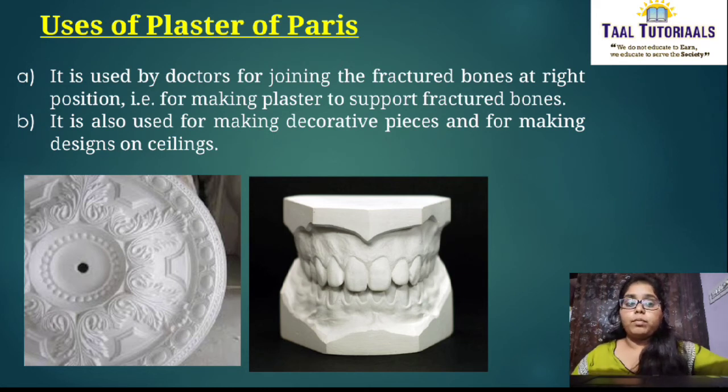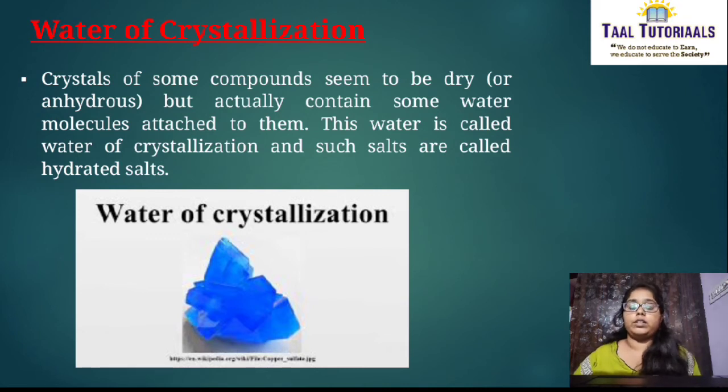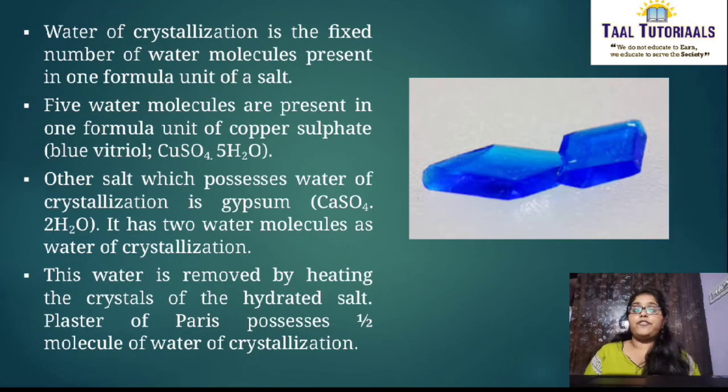And water of crystallization. Crystals of some compounds seem to be dry, but actually they contain some water molecules attached to them. This water is called water of crystallization. And such salts are called hydrated salts. Hydrated salts have a very small amount of water in them that cannot be easily visible to us. Water of crystallization is a fixed number of water molecules, which you will know from the formula of the salt.